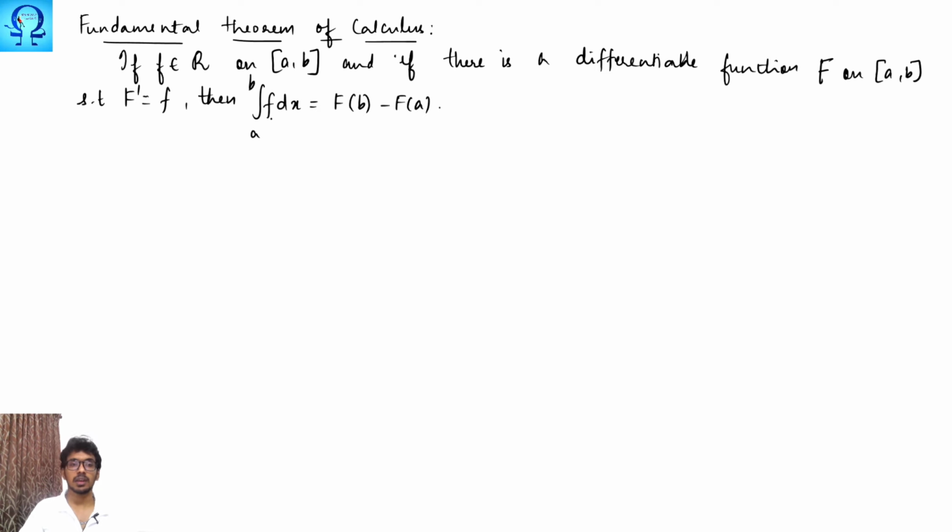That is, the function big F evaluated at b minus the function evaluated at the point a. Let us get into the proof of this theorem.